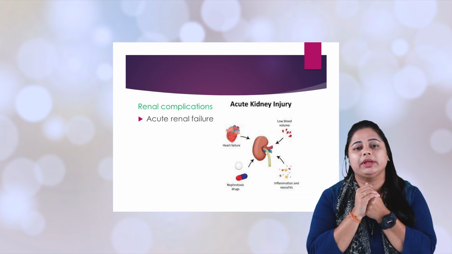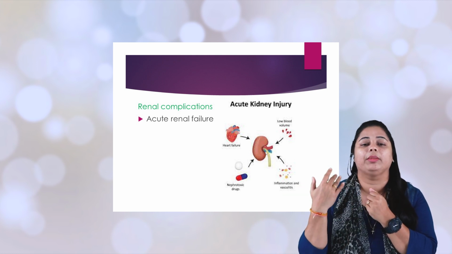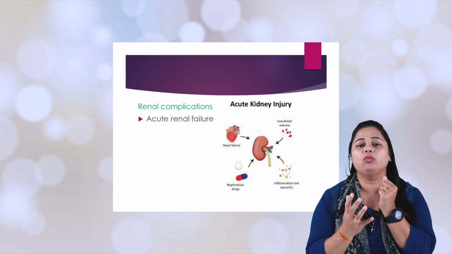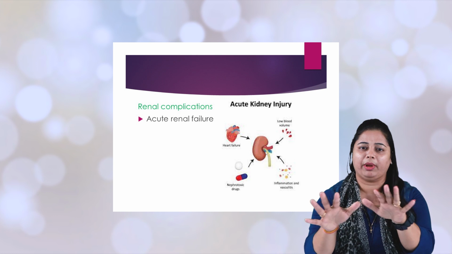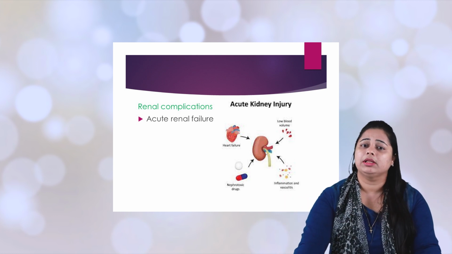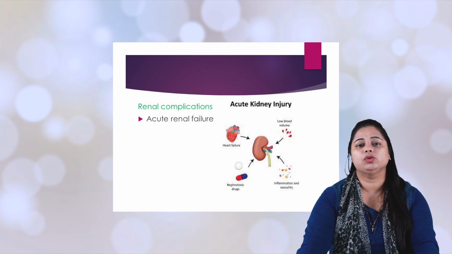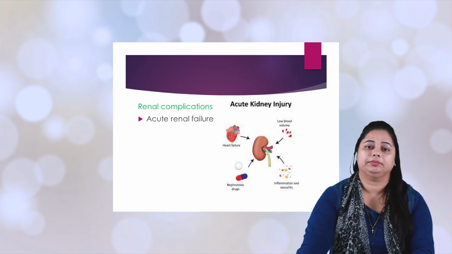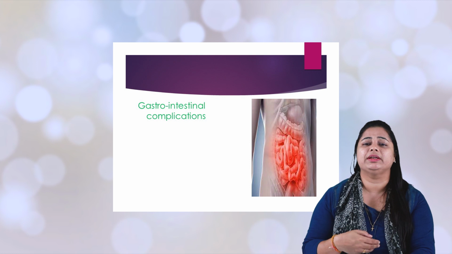When sodium is preserved in the body, automatically the patient's BP will be higher, and when water is retained, automatically edema will be more. These features will be seen, so we have to watch for and prevent AKI. Next, gastrointestinal.